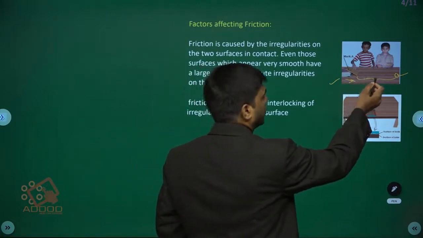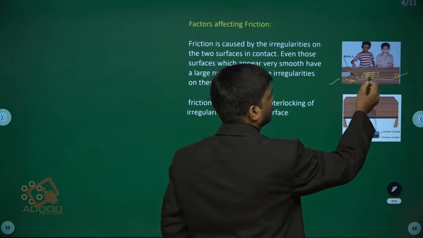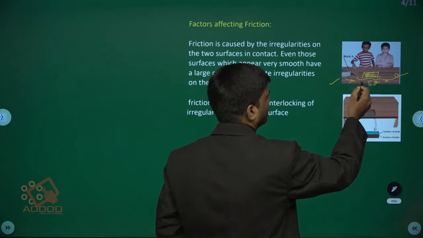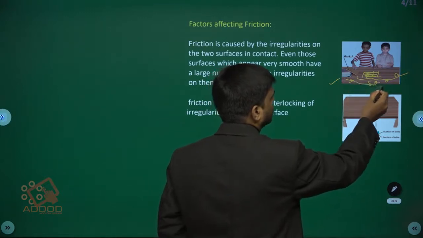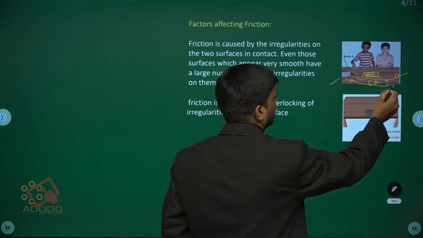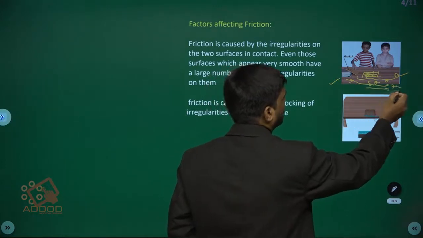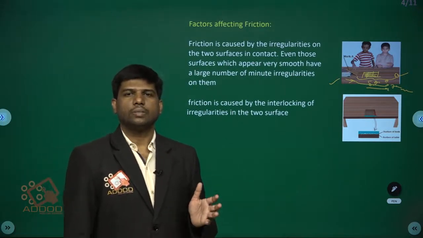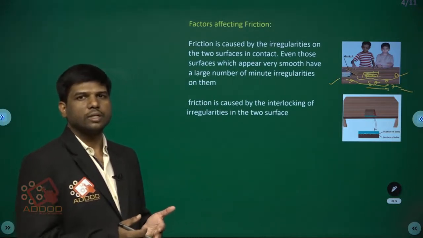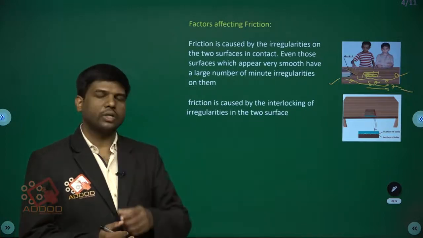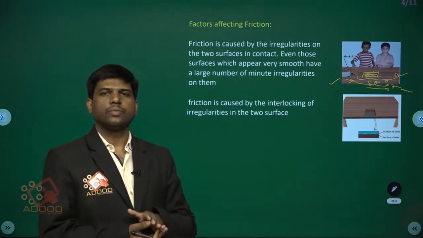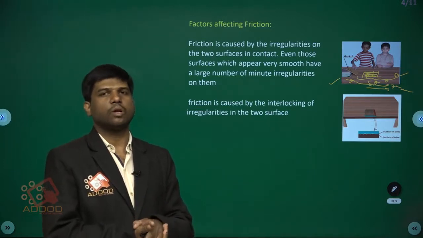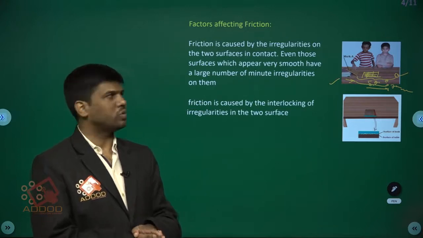If it is a rough surface, then it moves only till here. Just assume that the length is 5 meters, and if it is a smooth surface, then it is 7 centimeters. If it is highly polished, it will be 9 centimeters, like that. So frictional force depends on the smoothness of the surface. If there is roughness between two surfaces, then there exists more frictional force between those two surfaces.